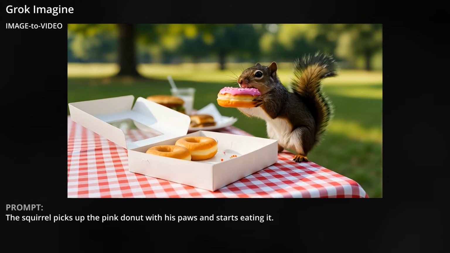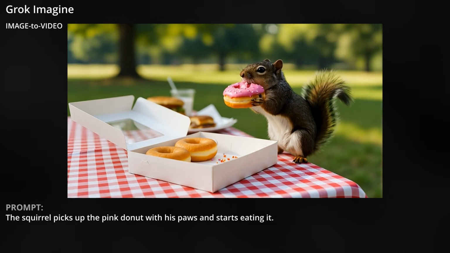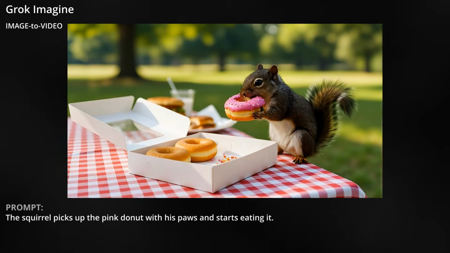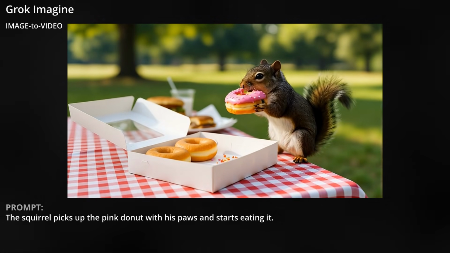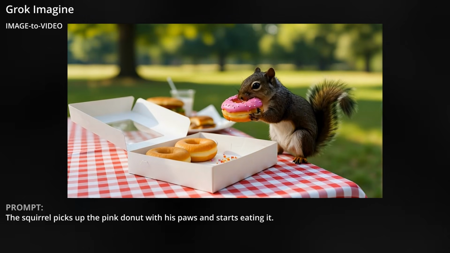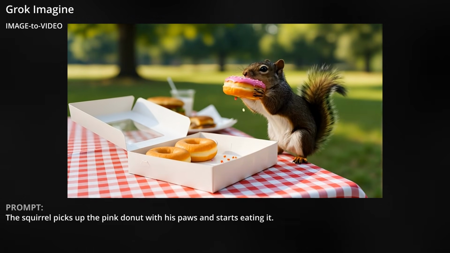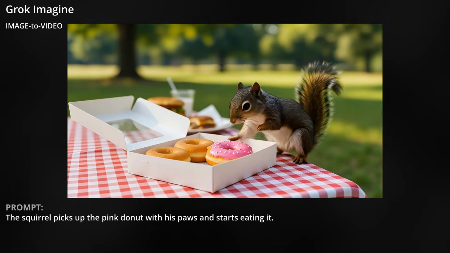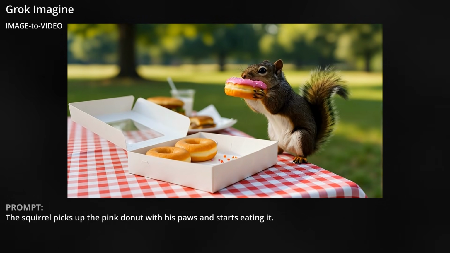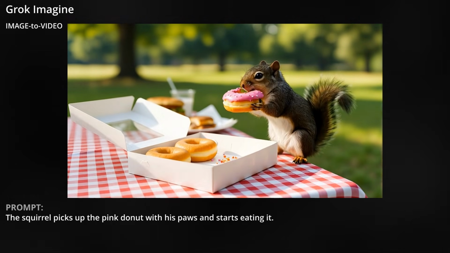Our little picnic donut thief video turned out great with Grok. The way he picks up the donut and him eating the donut is at least physically plausible. I like the crumbs dropping in the box and the way the donut box lid is moving in the breeze. Even the audio for this one, which I didn't specify in my really simple prompt, Grok put in some music there that fits. The only sound effect sounds like the crumbs dropping in the box, but that's okay, it still works.